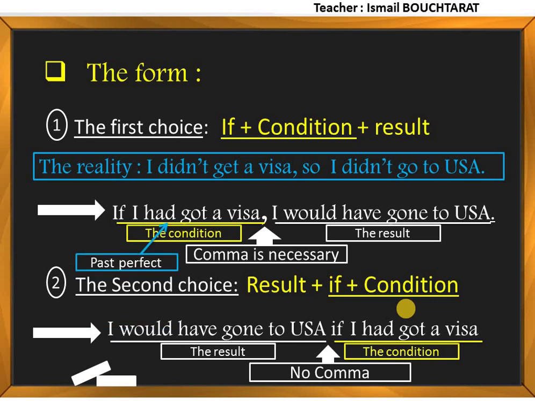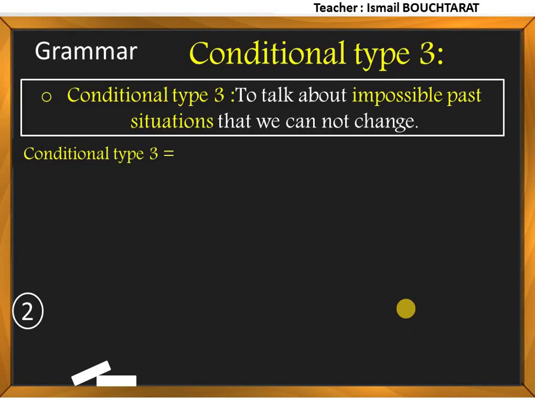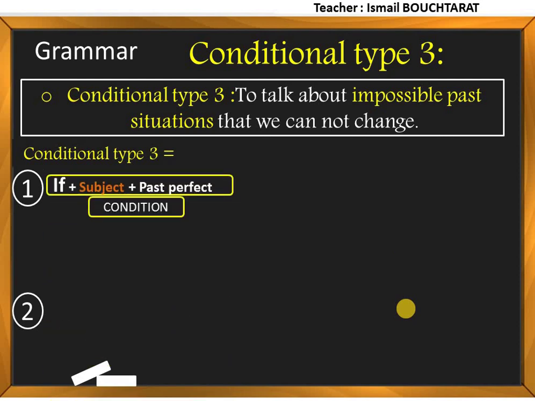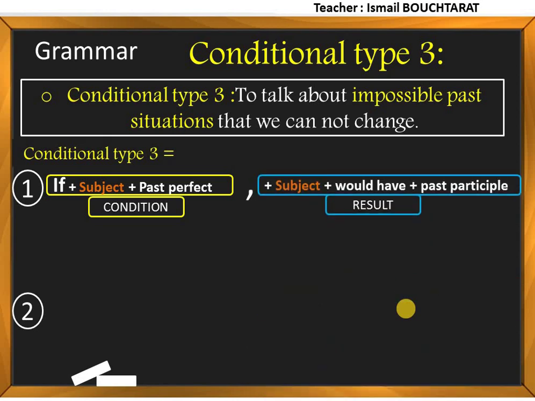This is the reality. I didn't get a visa, so I didn't go to USA. Now I have a question for you. What tense is the verb in the condition? The answer is the past perfect. So to sum up, conditional type 3 is used to talk about impossible past situations that we cannot change. The forms: we can start with if plus subject plus past perfect, the condition, comma, subject plus would have plus past participle.